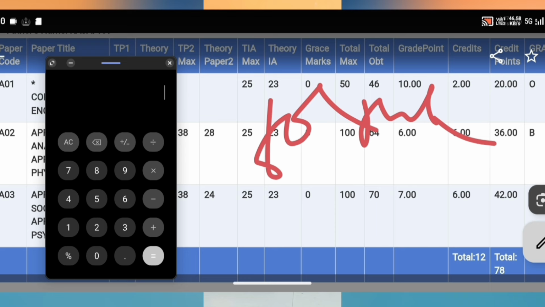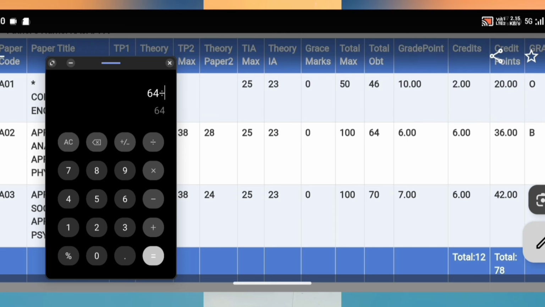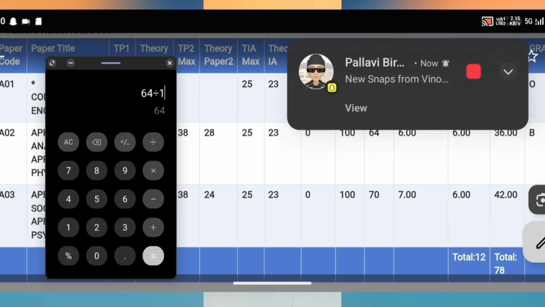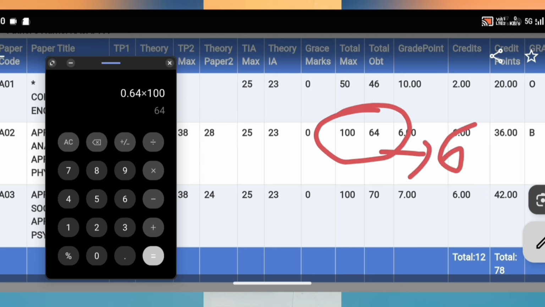Obtained marks here is 64 divided by 100, into 100. So this subject percentage will become 64 percentage.